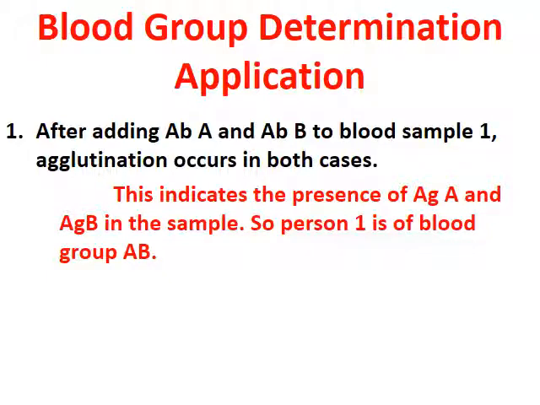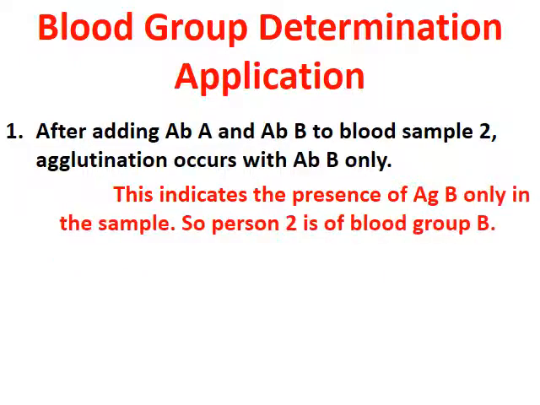So after adding antibody A and antibody B to blood sample 1, agglutination occurs in both cases. So this indicates the presence of both antigens, antigen A and antigen B, so the blood group is AB. While after adding antibody A and antibody B to blood sample 2, agglutination occurs only with antibody B. This indicates the presence of antigen B and not antigen A, so the blood group here is B.